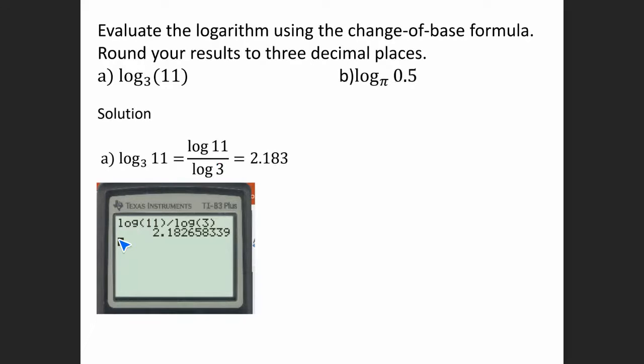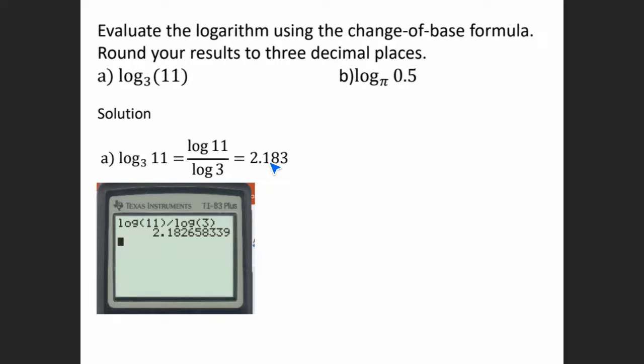In our calculator, we can type it in as log 11 divided by log 3, and then this is going to be our answer. Depending on your calculator, you might have to enter it a little bit differently, especially if it's a scientific calculator. In a scientific calculator, sometimes you have to enter the number first and then press the log. So play around with your calculator and see which way it wants it to be entered.